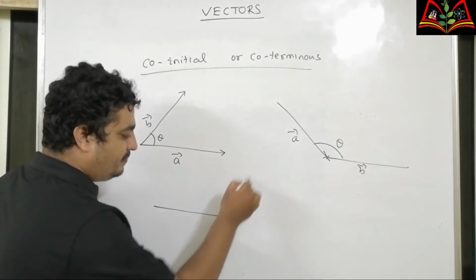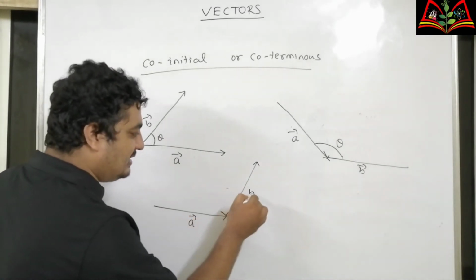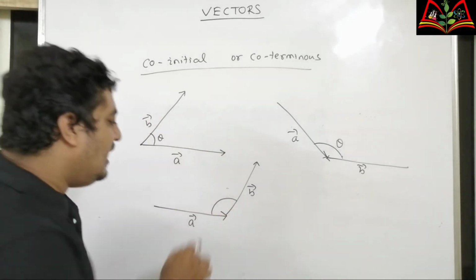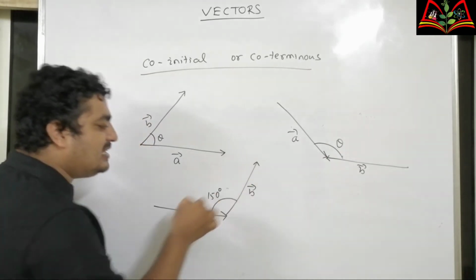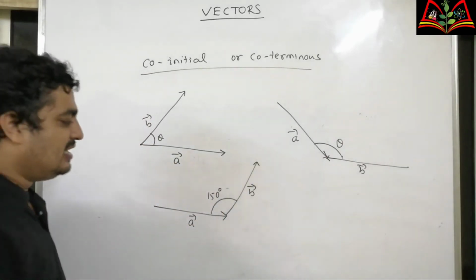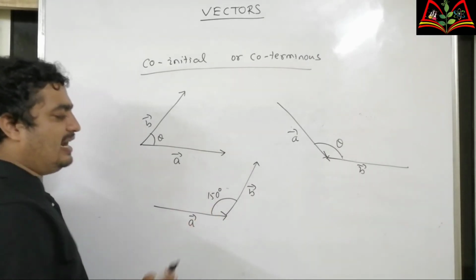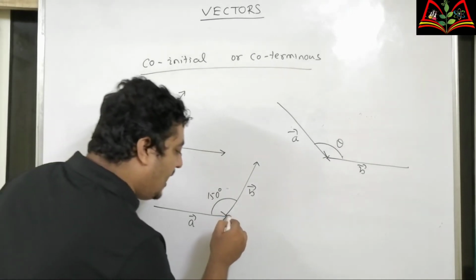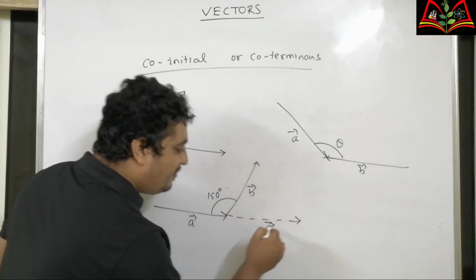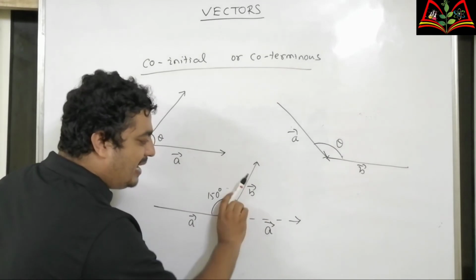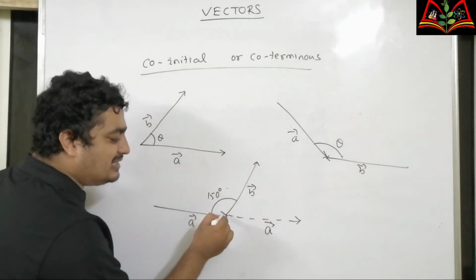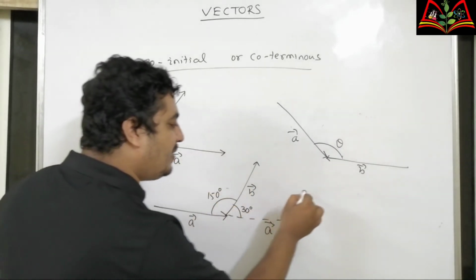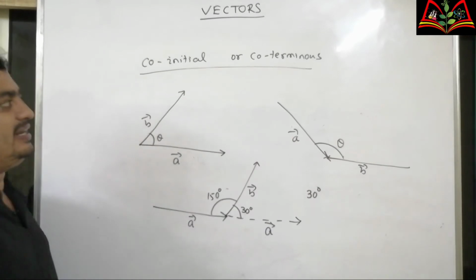But now consider, if this is A, this is B, this is the angle theta, but let it be 150 degree. Then what is the angle between these two vectors? Now these two vectors are neither co-initial nor coterminous. So by shifting A parallel to itself and making A and B co-initial, the angle is 30 degree. So in this case, the angle between A and B is 30 degree.